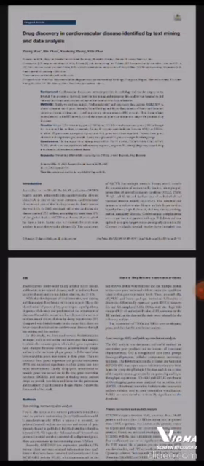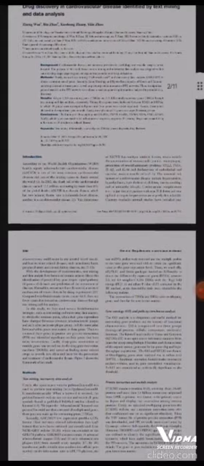Its occurrence has multiple intrinsic factors, including the accumulation of immune cells, production of pro-inflammatory cytokines, and dysfunction of endothelial and vascular smooth muscle cells. External risk factors of cardiovascular disease include hypertension, hyperlipidemia, high cholesterol, diabetes, obesity, smoking, and unhealthy lifestyle.